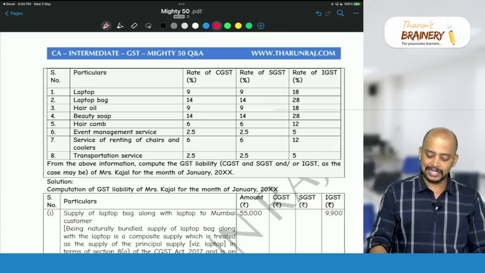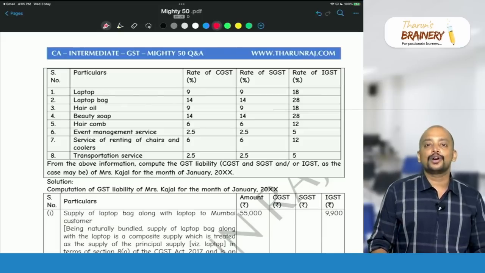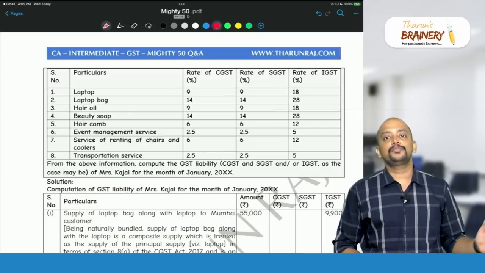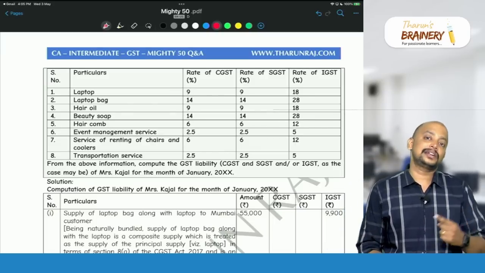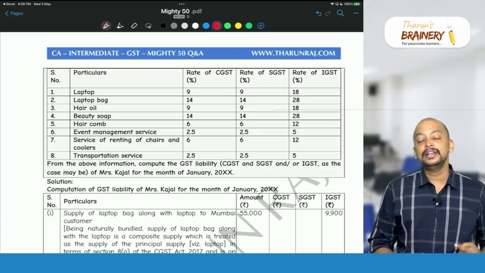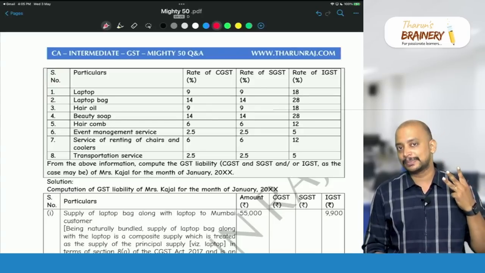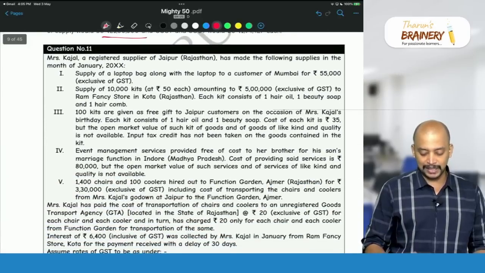So first we will see laptop and laptop bag. Laptop is taxable, laptop bag is also taxable. So we need to apply the concept of composite supply and mixed supply. First, we need to check whether it is a composite supply or not. There are three conditions. The first condition is that all the given supplies should be taxable. Number two, they should be naturally bundled in the ordinary course of business, and one of them is a principal supply. If these three conditions are satisfied, it will come under composite supply.